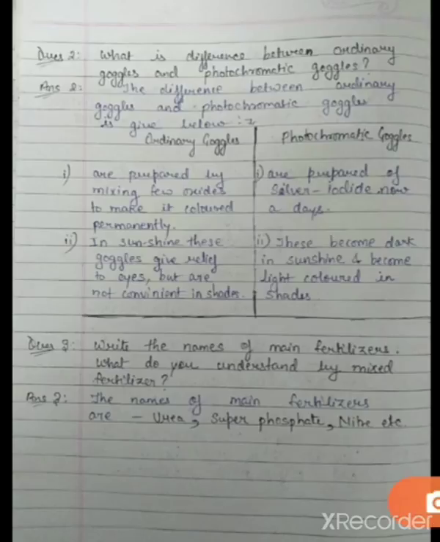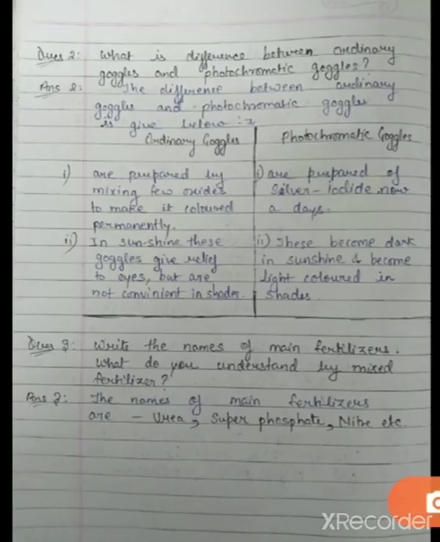And talking about the photochromatic one, these become dark in sunshine. ये जब sunshine होती है, जब सूरज की तेज़ रोशनी होती है या रोशनी में ये dark हो जाते हैं, and they become light colored in shades. और जब छाया होती है या कोई भी darkness है तो ये light color के हो जाता है. So it is very easy to see the objects.